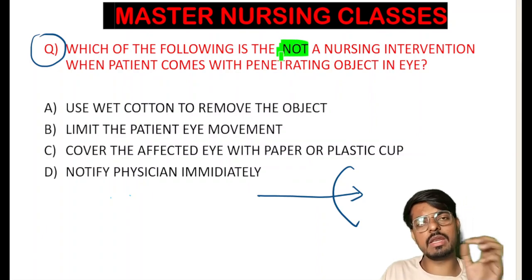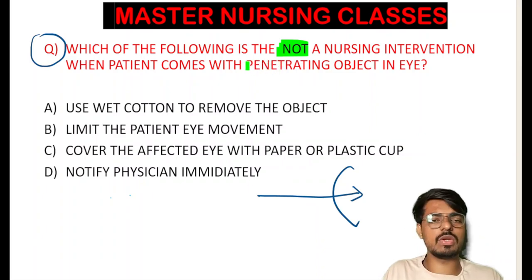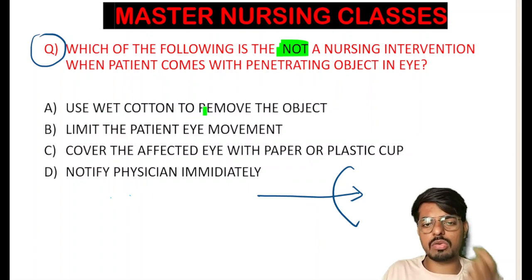Here in the question they have asked which of the following is not a nursing intervention when the patient comes with a penetrating object in the eye. Option A is telling: use wet cotton to remove the object.